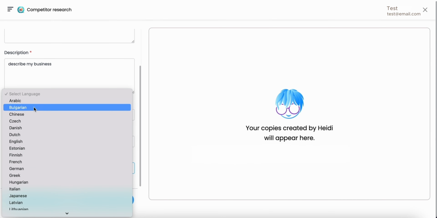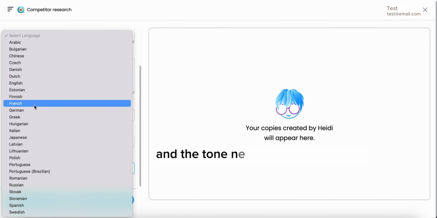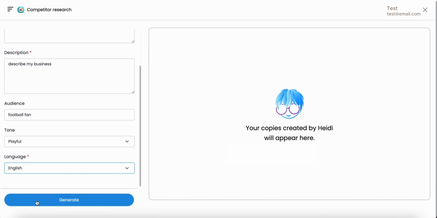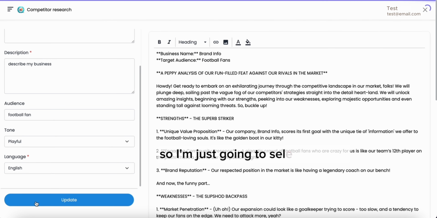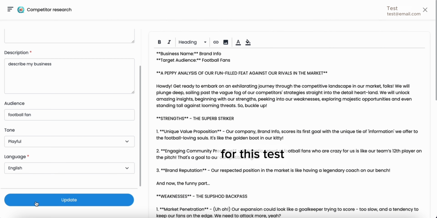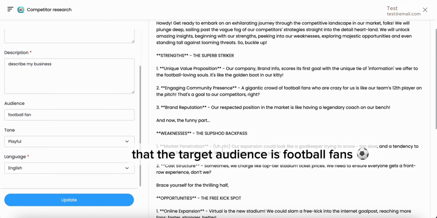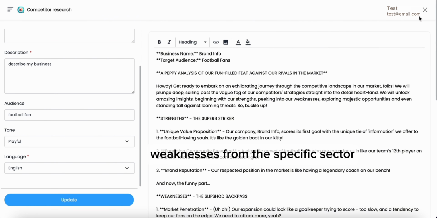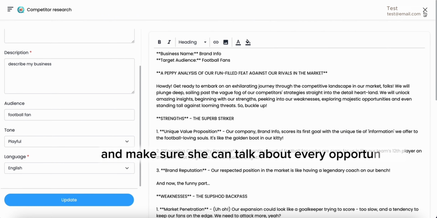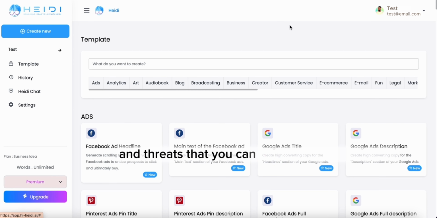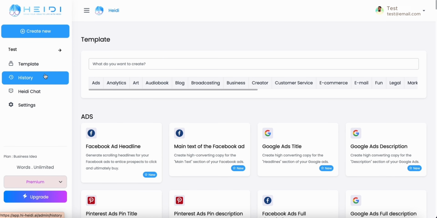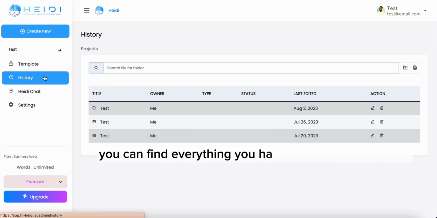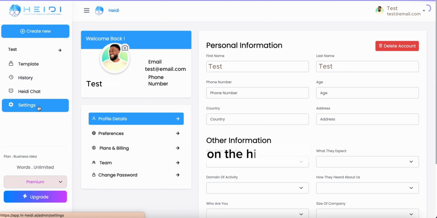Let's say, for example, this time it's for football fans, and the tone needs to be very playful. I speak English, so I'm just going to select English. For this test, we didn't give much information to Heidi. However, she is still able to understand that the target audience is football fans. She will analyze strengths, weaknesses from this specific sector, and make sure she can talk about every opportunities and threats that you can have in this specific field. Once you're done, you can find everything you have ever created for Heidi on the History tab.